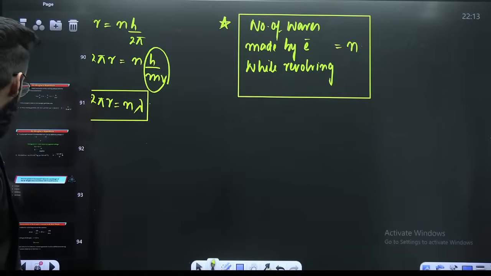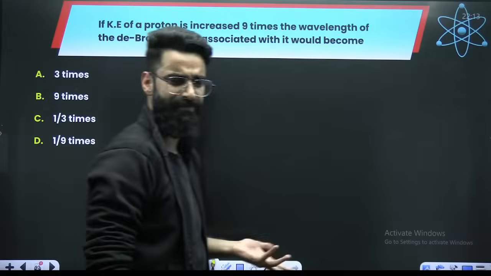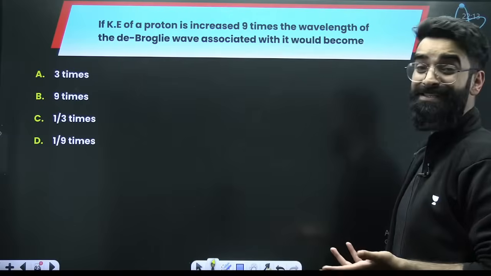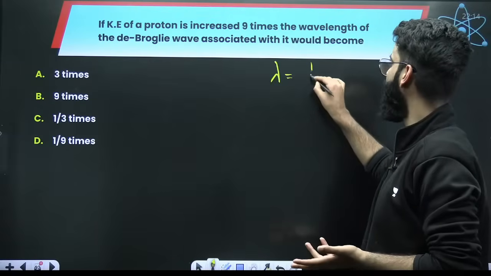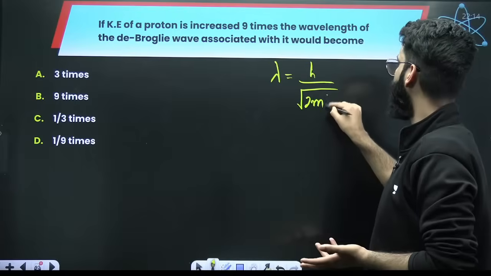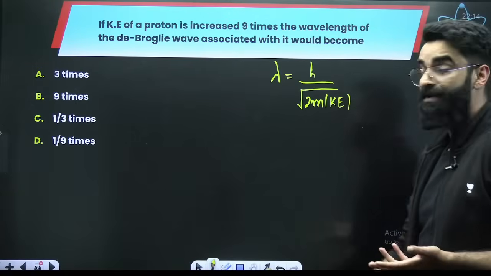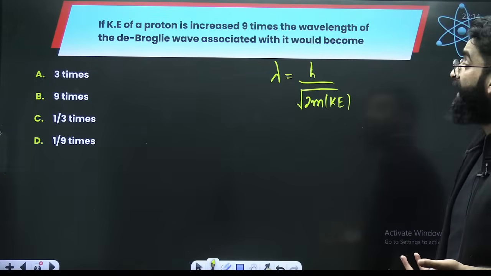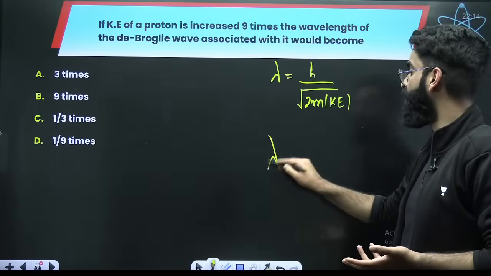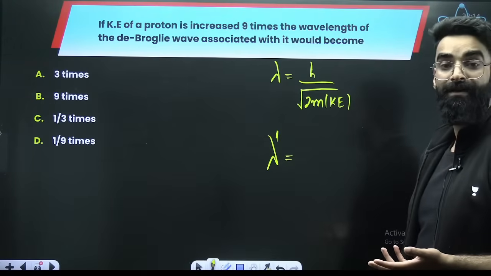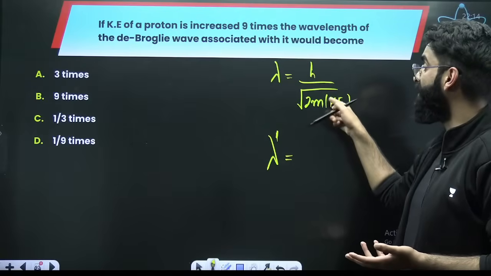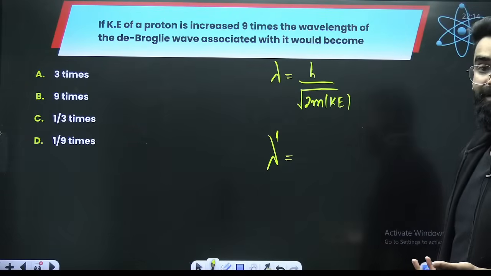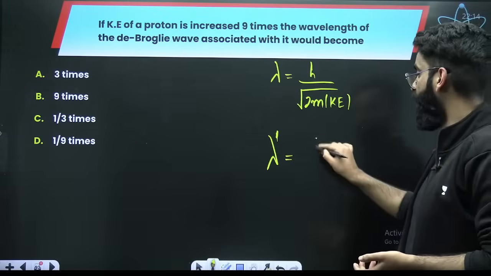And my dear students, if you think what kind of question is asked, look at the question carefully. A very simple and basic question. If kinetic energy of the proton is increased 9 times, you know your lambda is equal to h upon under root of 2m multiplied by kinetic energy. Now, if kinetic energy is increased 9 times, what will happen to de Broglie's wavelength lambda dash? If this is 9 times, 9 comes out from the root as 3, right? So what will be the new de Broglie wavelength? Won't it be 1 divided by 3 lambda?